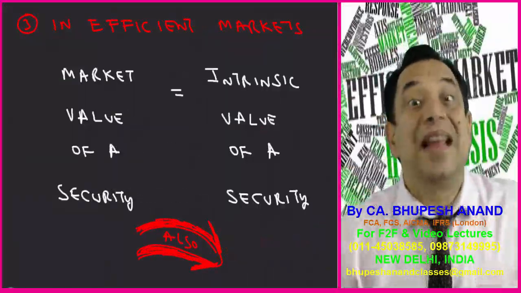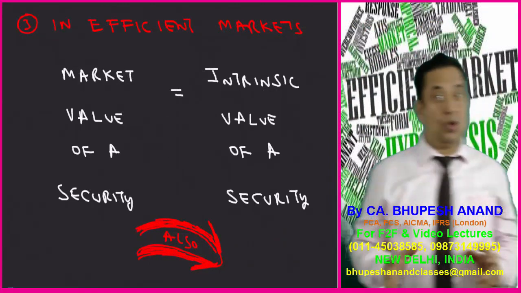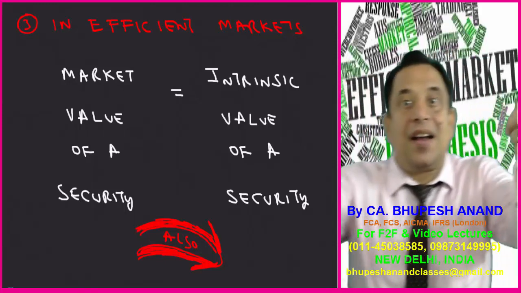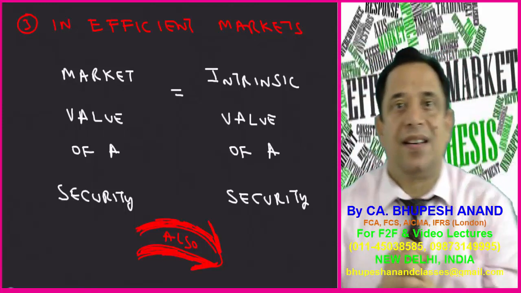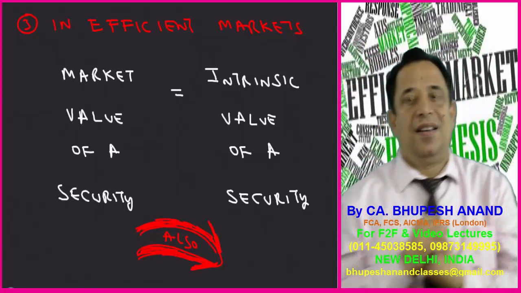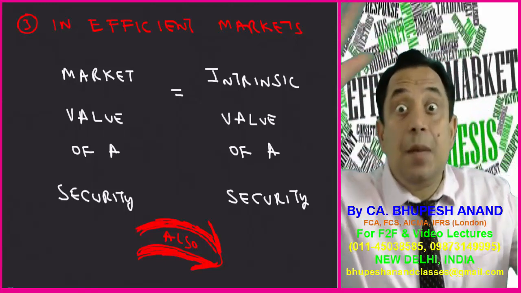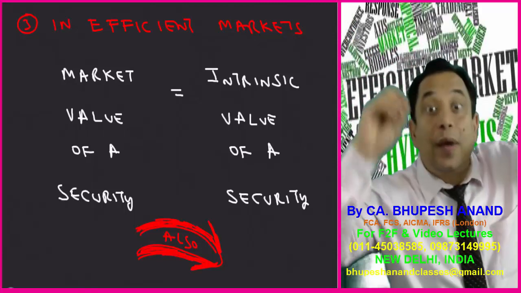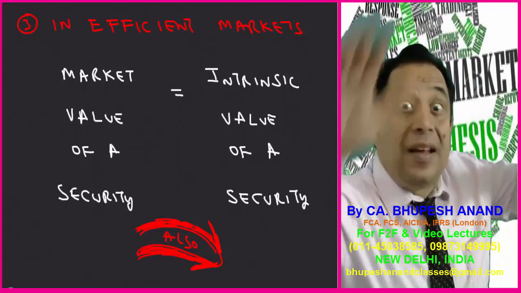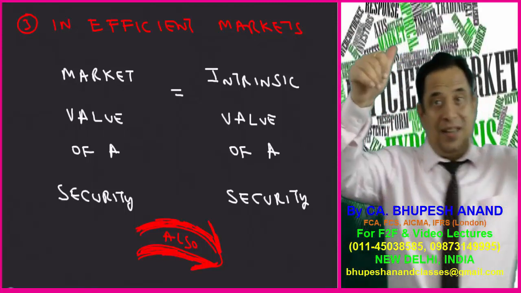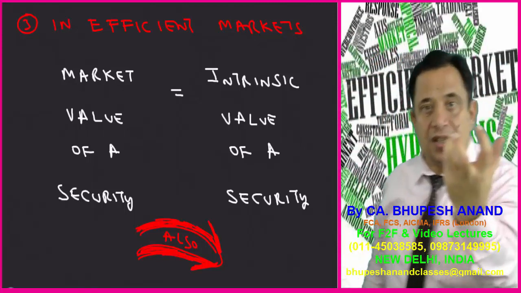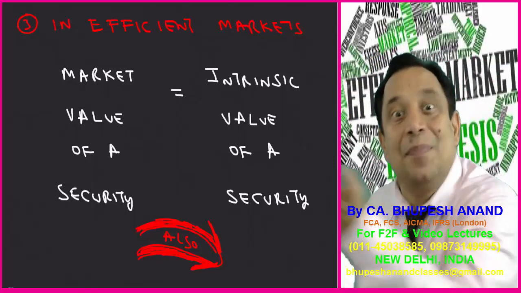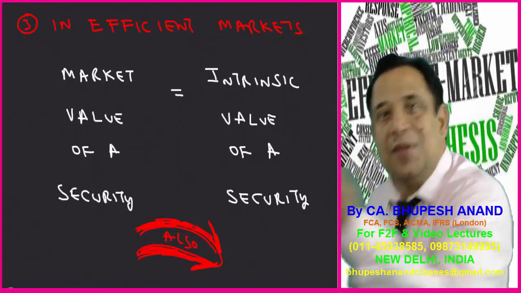Now, what happens in an efficient market? A very testable area which I am going to tell you in point number 4, 5 and 6: what are the features of an efficient market. In the case of an efficient market, all the securities will be neither undervalued nor overvalued, because all information is fully, quickly and rationally absorbed in the prices of the securities. You're getting the point? So in an efficient capital market, the best feature is that all the securities are fairly priced, correctly priced, neither undervalued nor overvalued.